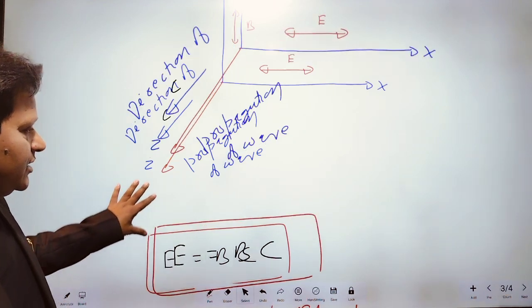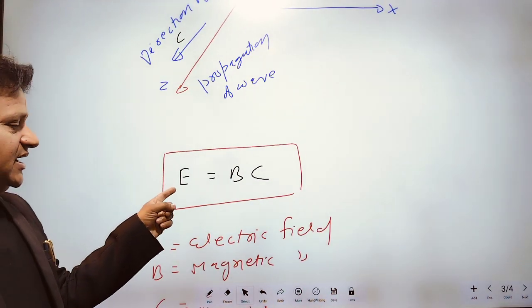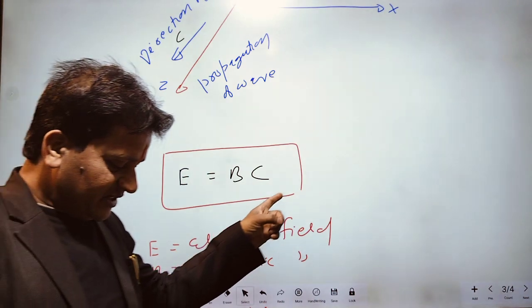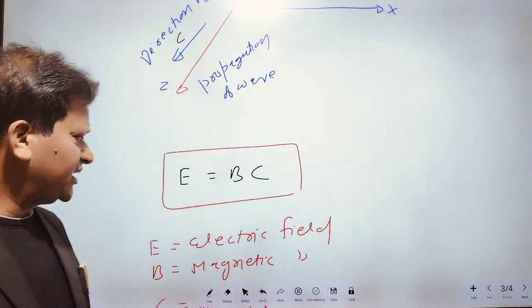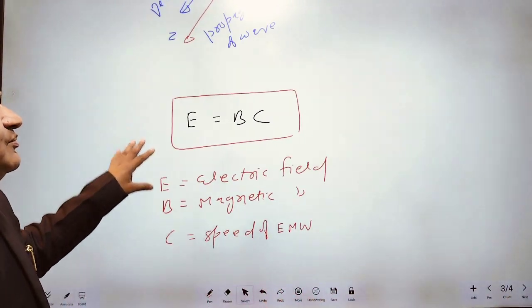This is the relation among electric field, magnetic field and the speed of electromagnetic wave: E is equal to Bc.